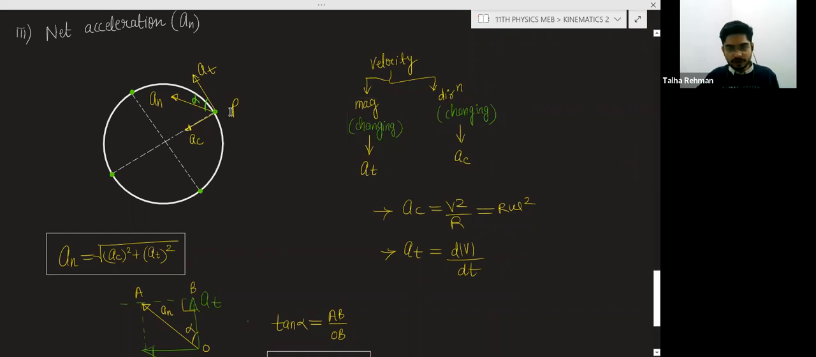Not only at this point, you can find the direction of the net acceleration at any point. At this point also, the direction will be decided. At different points, the direction of the net acceleration will be different. What you have to do is draw a tangent and draw a perpendicular, and accordingly add both the accelerations vectorially.